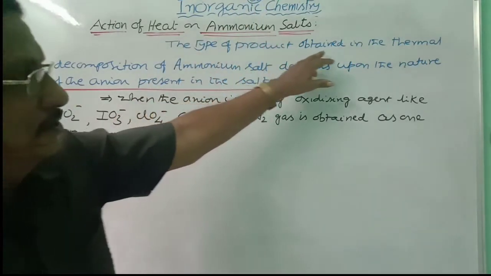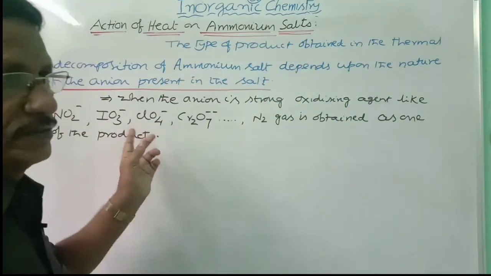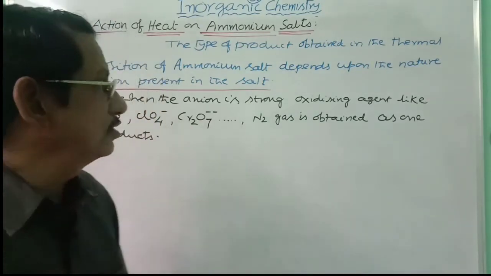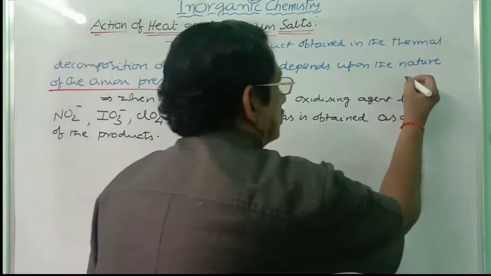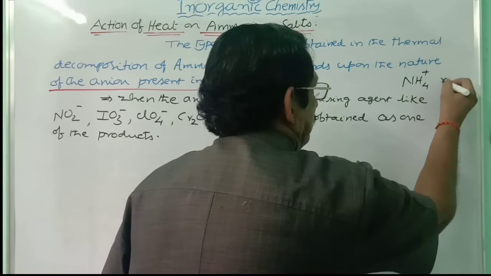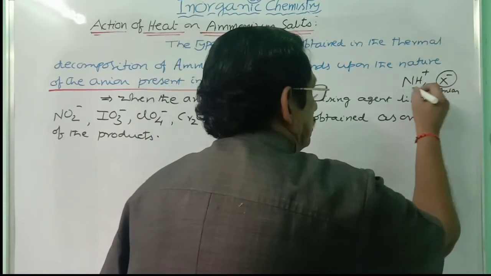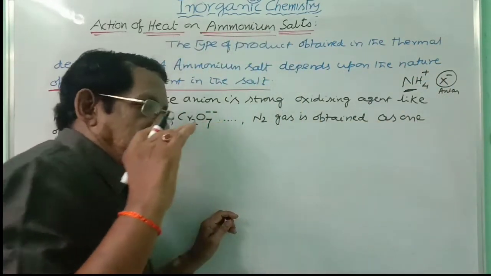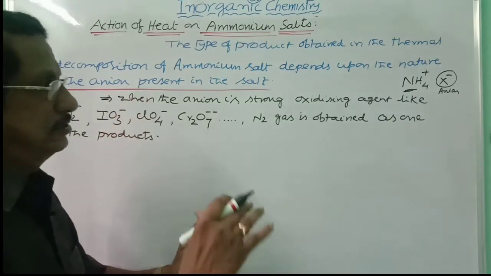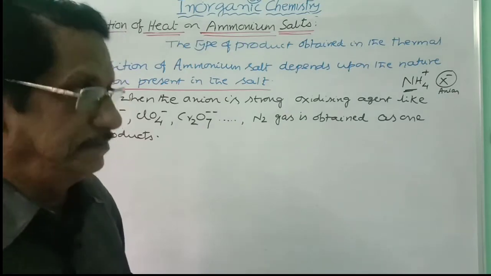The type of product that is obtained in the thermal decomposition of an ammonium salt depends upon the nature of the anion that is present in the salt. Along with the ammonium ion, one more anion is also present. The ammonium ion is represented by NH4 plus, and side by side you will have the anion. Depending upon this anion, the product will be dependent. So here we have to discuss the type of anions along with the ammonium ion and what product is obtained, that you have to remember.